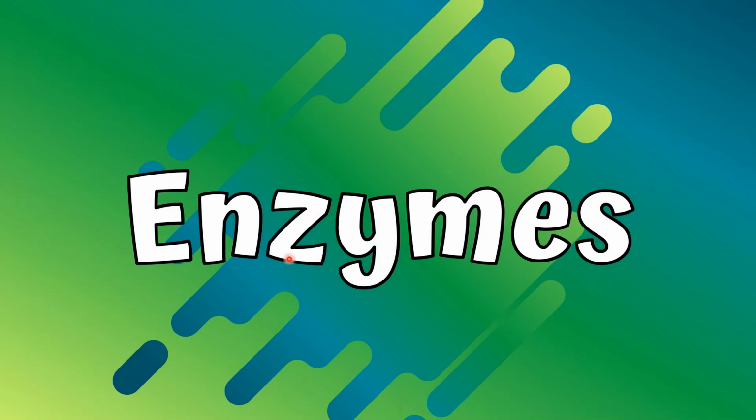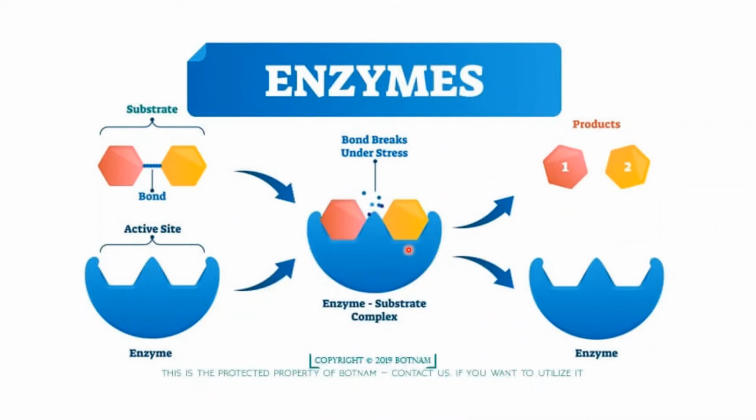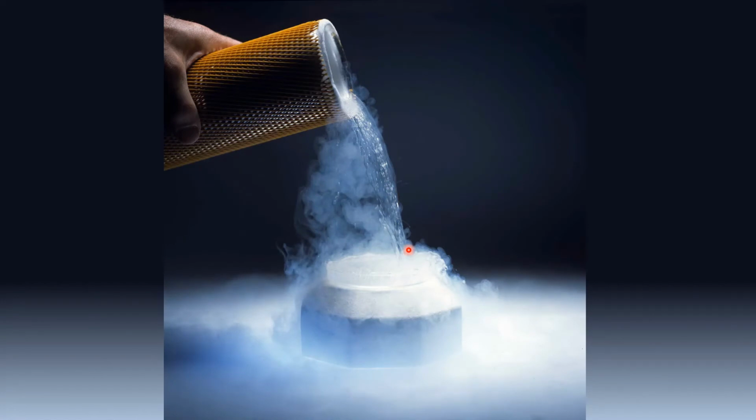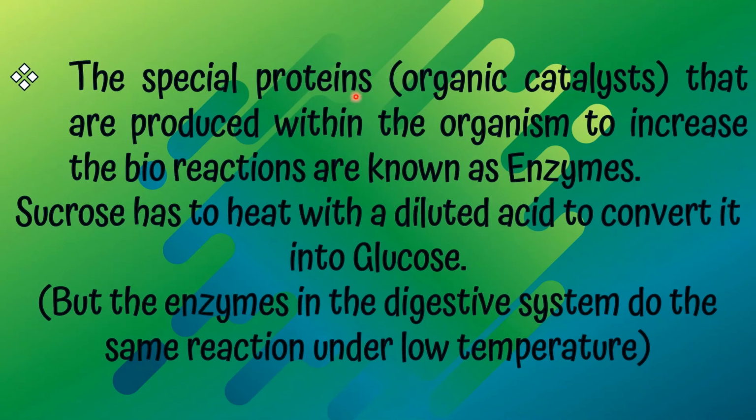Let's talk about enzymes. The special proteins, organic catalysts, that are produced within the organism to increase bioreactions are known as enzymes.